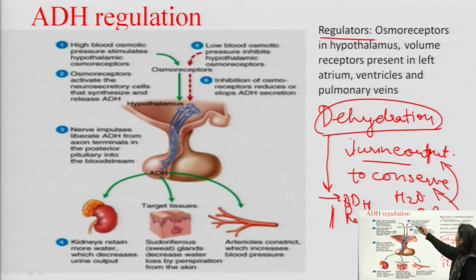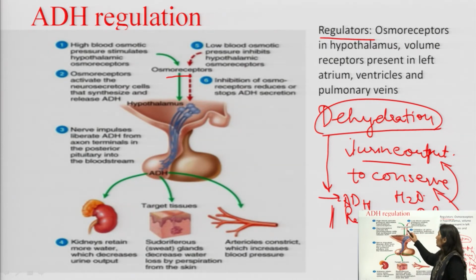Second is osmoreceptors. So high blood osmotic pressure. Whenever there is an increase in blood osmotic pressure, it will stimulate hypothalamic osmoreceptors. This increase in the blood osmotic pressure will be sensed by osmoreceptors. These osmoreceptors are present in the hypothalamus.